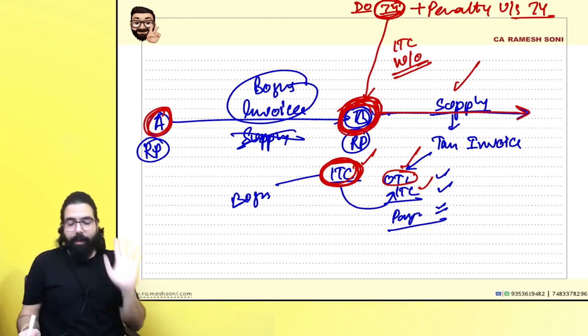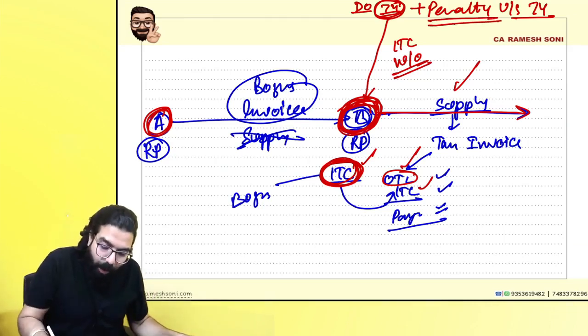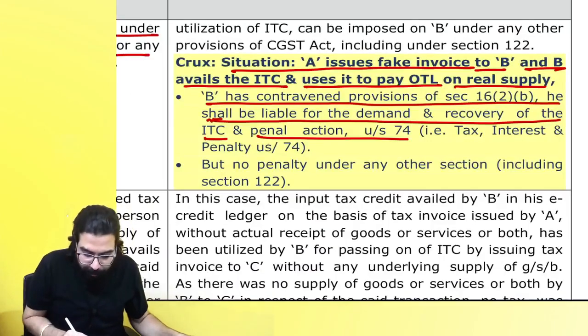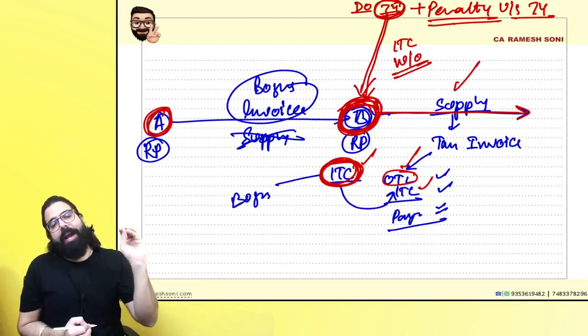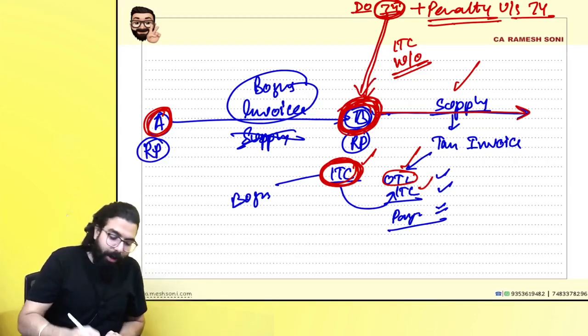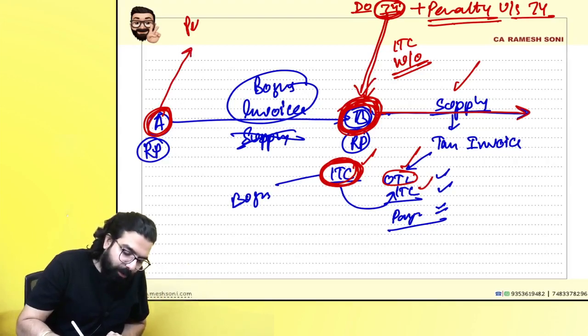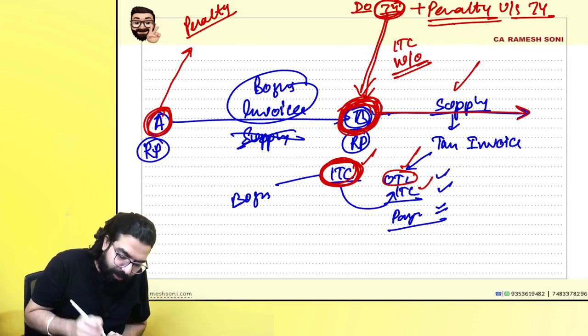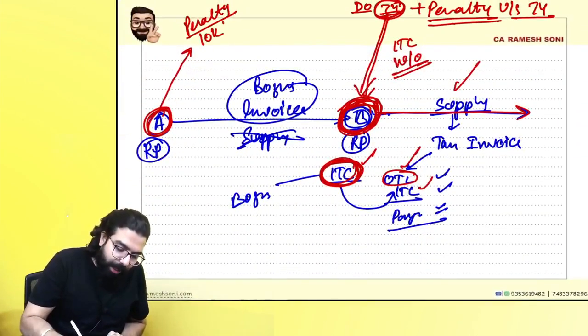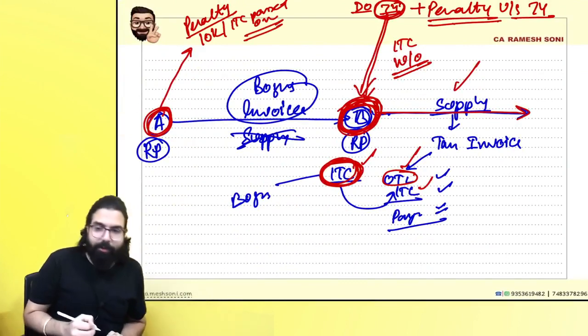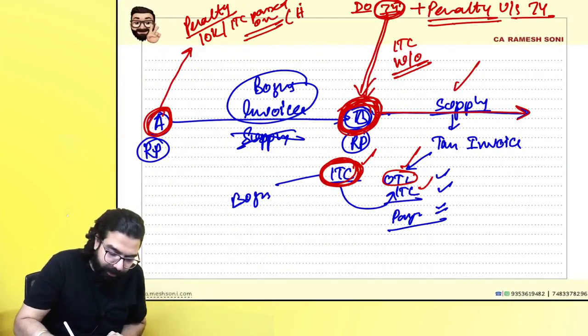And sir, that penalty will be levied on him. Any other penalty will not be levied under section 122. Basically, on B, penalty under section 74 and demand order under section 74. Can you tell me about A? For A, sir, you have already been told: because he issued a bogus invoice, 10,000 or the ITC which was passed on, whichever is higher, has to be paid as penalty. Yes sir, point is clear.